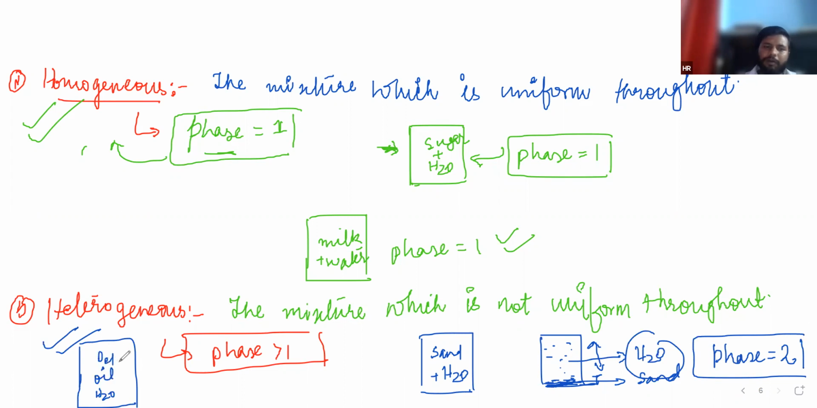If you want to take another example, like you are mixing H2O, mustard oil and petrol, it will arrange in three different layers according to their densities, and you can easily differentiate where is water, where is petrol, and where is mustard oil. According to the density, they will arrange themselves, and here the phase is greater than 1, equal to 3, and it will be a heterogeneous mixture.